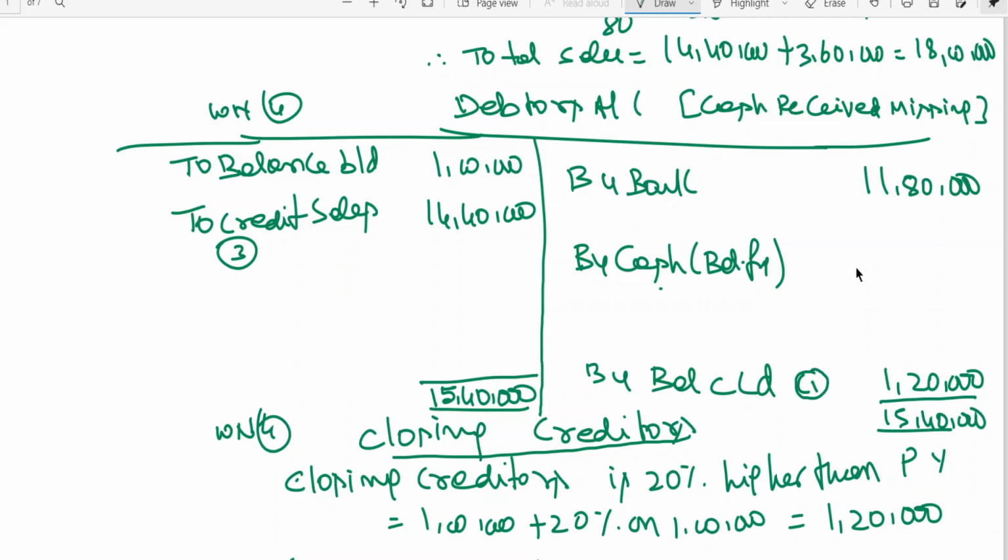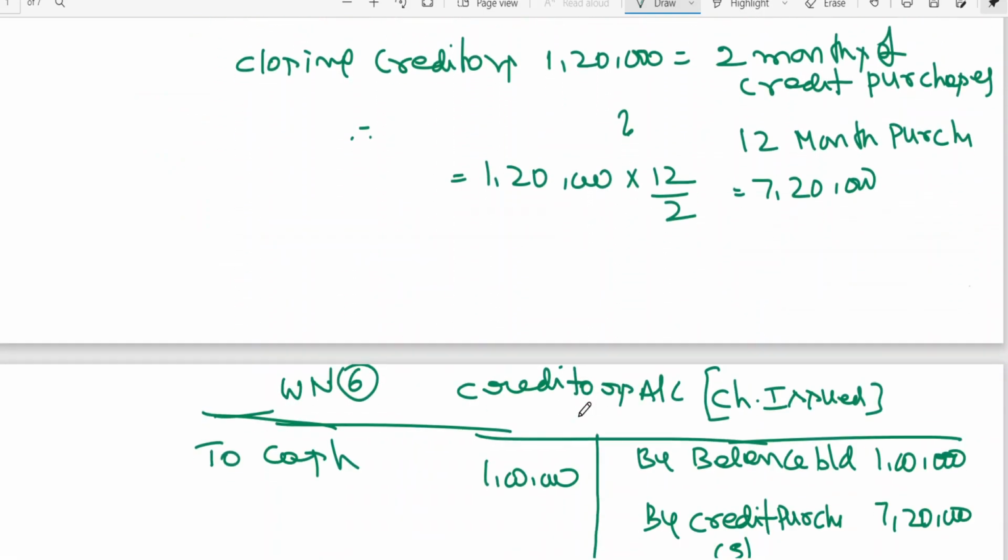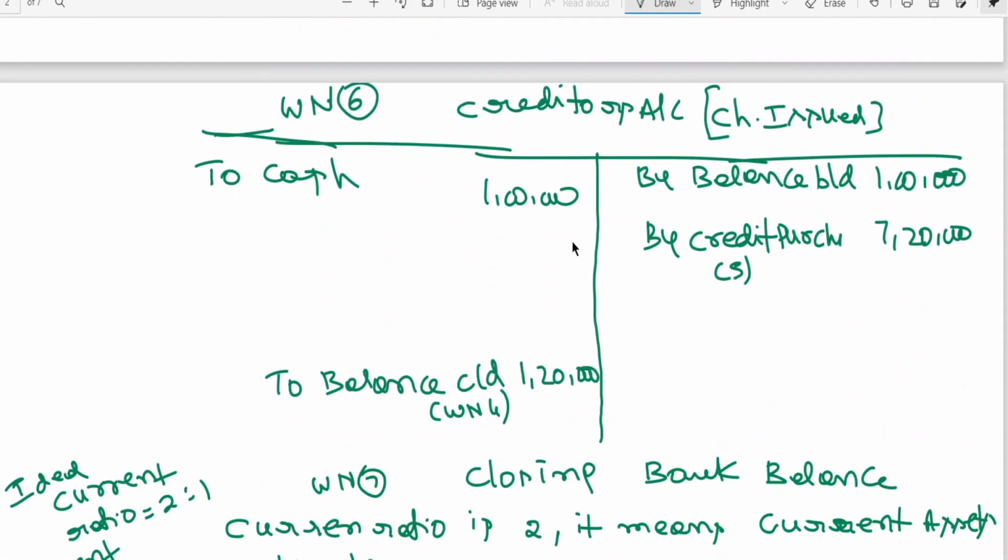You're getting 2,40,000 as balancing figure. Similarly, let me close this bank also, then creditors account also. Here, bank checks issued is missing now. To bank is the balancing figure.